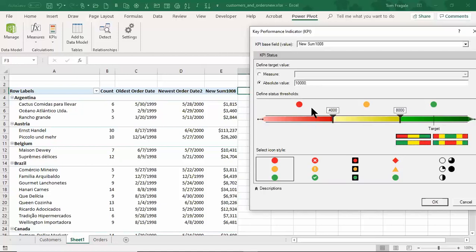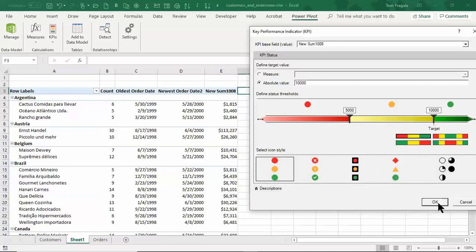Now I'm going to click here, and you see that these numbers adjusted. So watch what I'm doing. I'm going to move this to 5,000, or you can type in the number there. And I'm going to move this one to 10,000. So 5,000 and less will be red. Between 5 and 10 will be yellow. Above 10 will be green. And you can pick different formats for that. So I'm going to click OK.